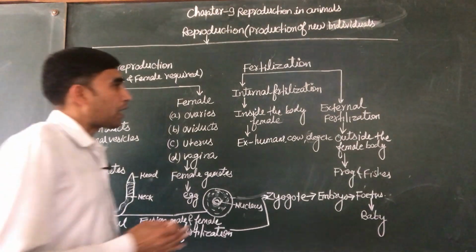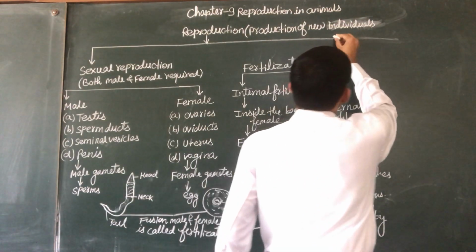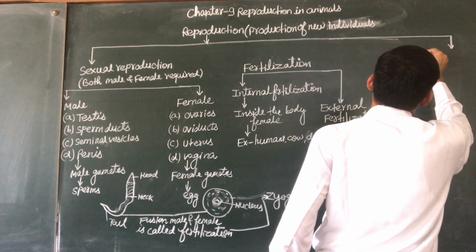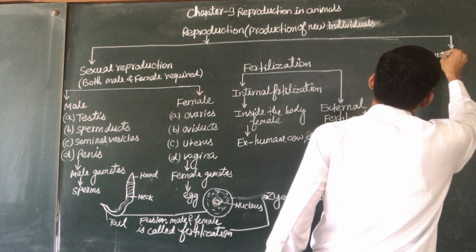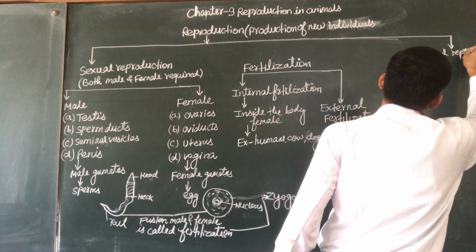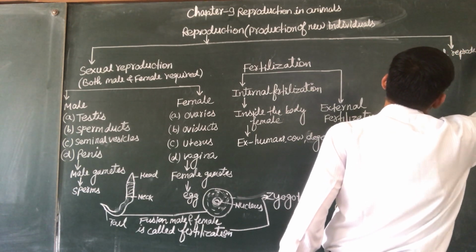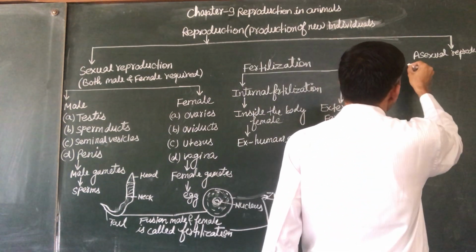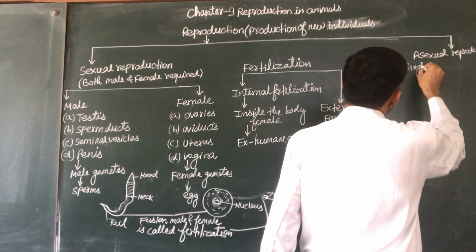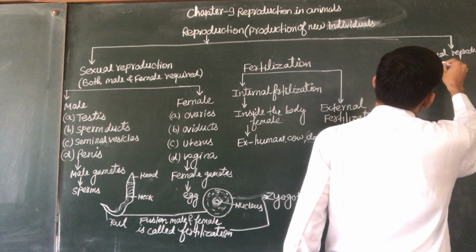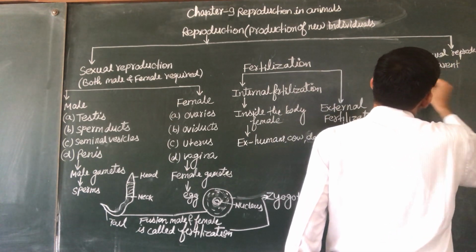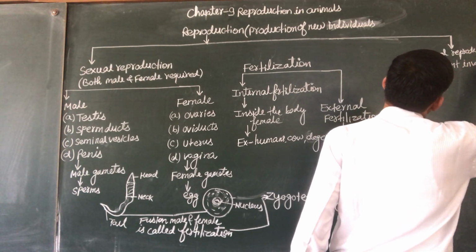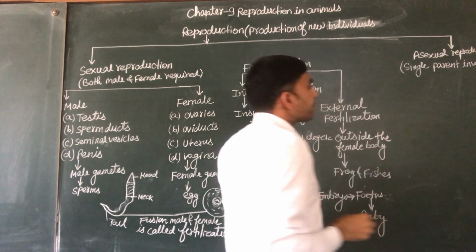Then the second mode of reproduction is asexual reproduction. Asexual reproduction means the mode of reproduction in which only a single parent, whether male or female, is involved, or a single parent is able to produce a new individual.